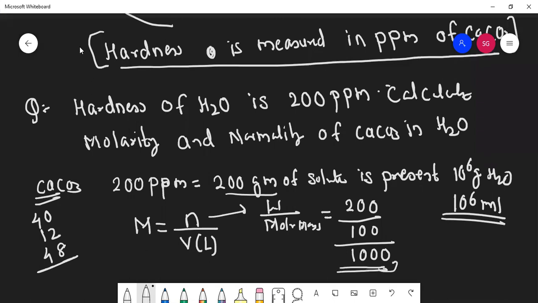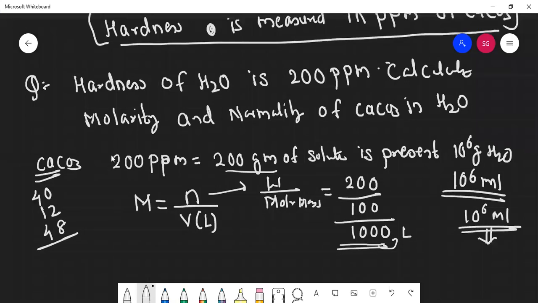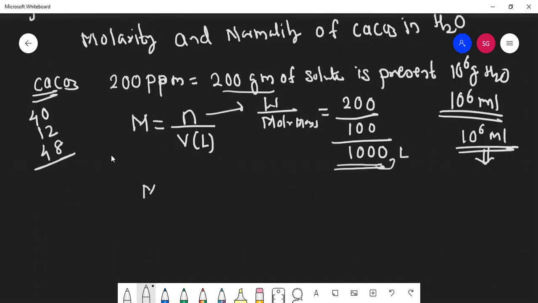Students, do you know why I have taken 1000 here? Because the volume is given as 10 raised to 6 ml. If you convert this into liters, how many liters will it be? 10 raised to 6 ml is 1000 liters. So what will be the final molarity? It is 0.002. Can I write 0.002 as 2 into 10 raised to minus 3?